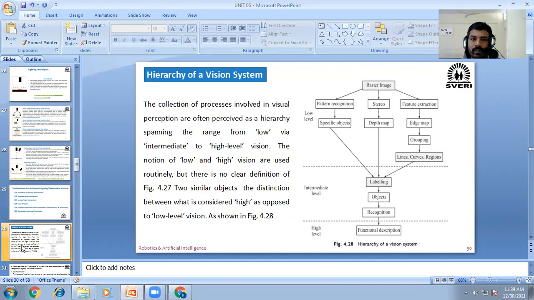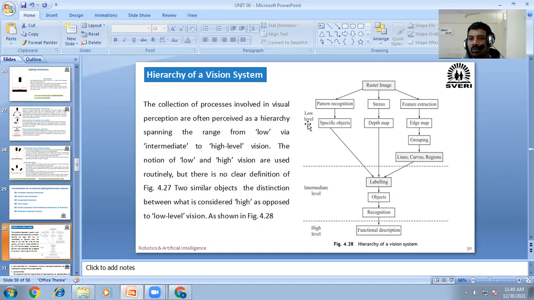The next part of this is the hierarchy of a vision system. Hierarchy, or simply we can say the steps of a vision system. It is generally classified into 3 steps: low level, intermediate level, and high level. This hierarchy represents how a photograph or any functional vision system works.